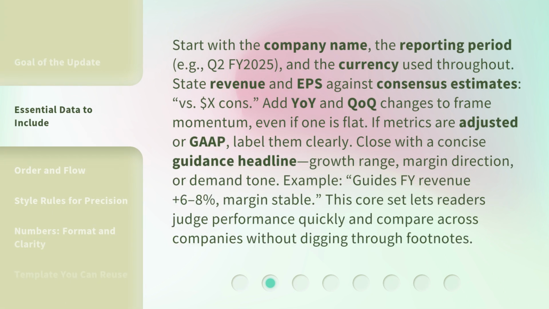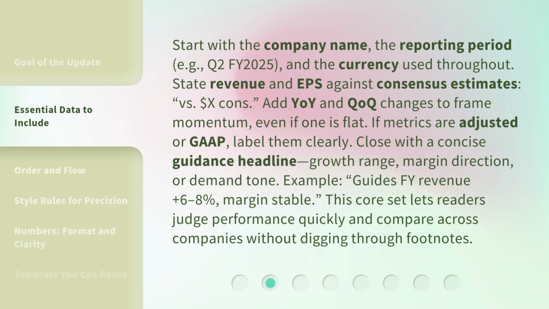Start with the company name, the reporting period, e.g., Q2 FY 2025, and the currency used throughout. State revenue and EPS against consensus estimates, versus $X cons. Add YoY and QoQ changes to frame momentum, even if one is flat.